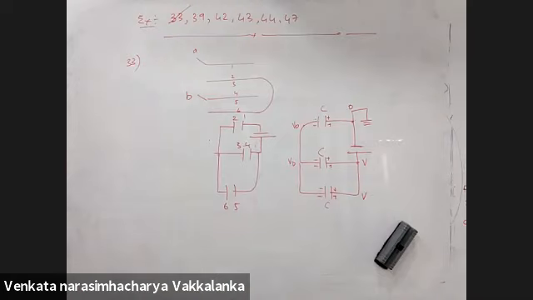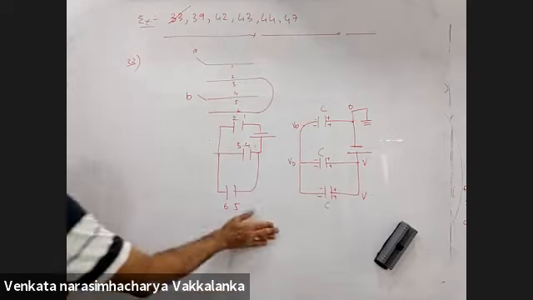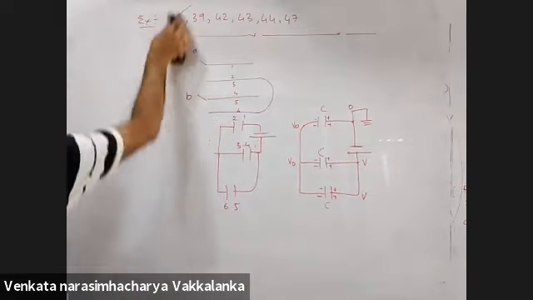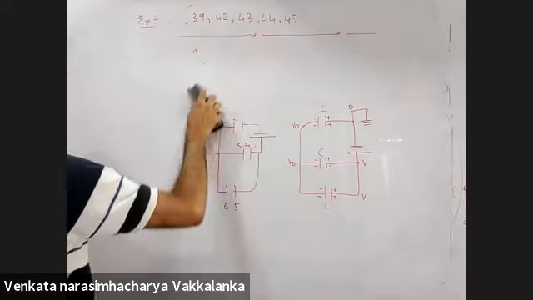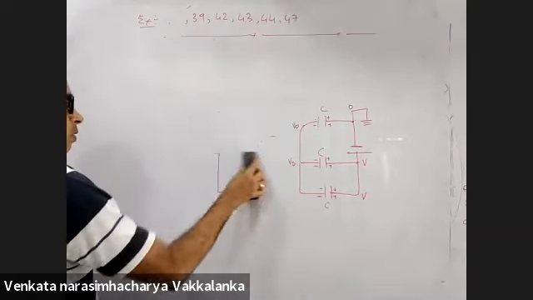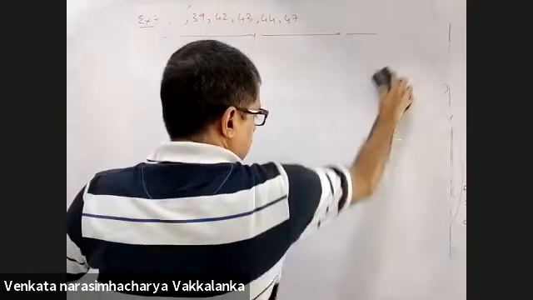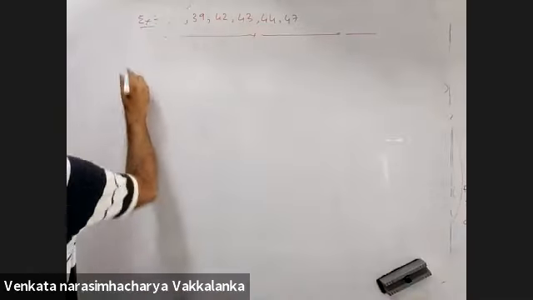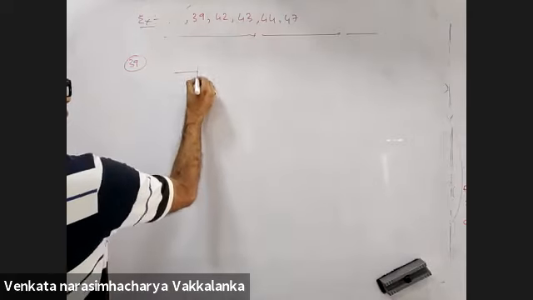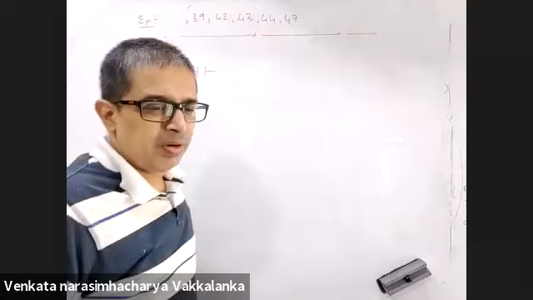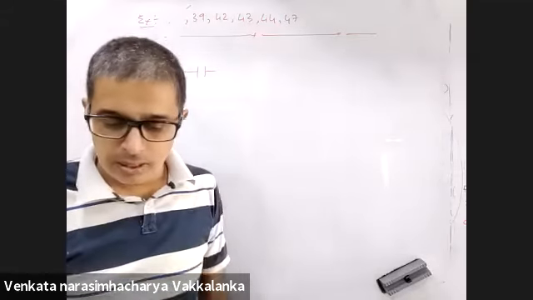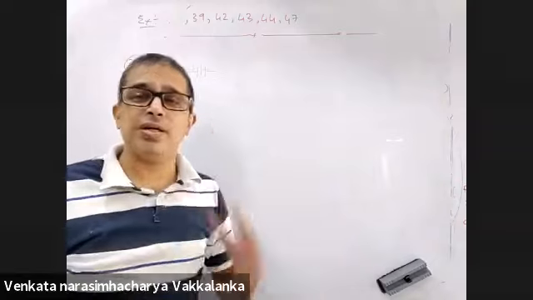39. A capacitor with stored energy of 4 joules is connected with an identical capacitor with no electric field. Find the total energy stored in the two capacitors. Can I rub the board? Yes.